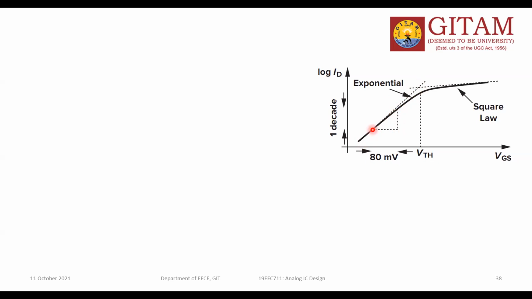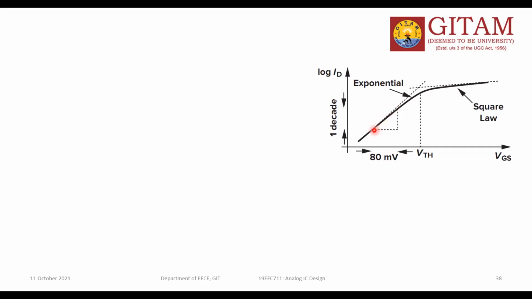If this slope is more, then the device will switch on fast. See, here the slope is very less, so the device switches slowly. That means the switching speed is low. What is the switching speed? The device should go from off to on to off. That is called the speed of the device. The switching speed of this device is slow.